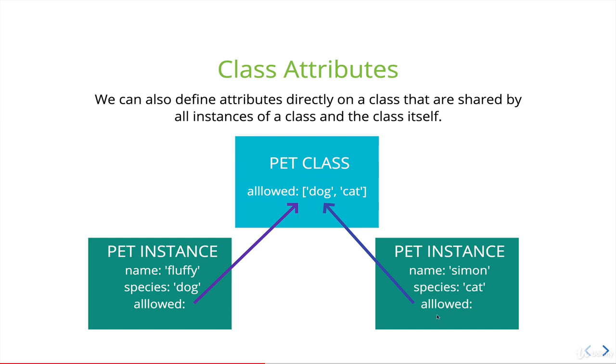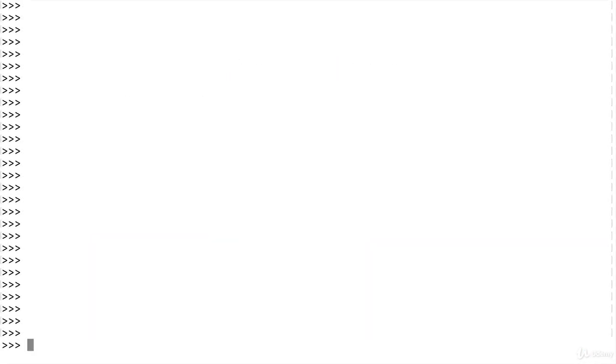Same thing over here. So when I say that it has an attribute called allowed on the instance, that's technically true, but it's only referring to the same pet class attribute. It's a very kind of difficult thing to talk about, but let me show you with concrete memory address proof that they are pointing to the same pet class allowed. Okay, so we have two pets.